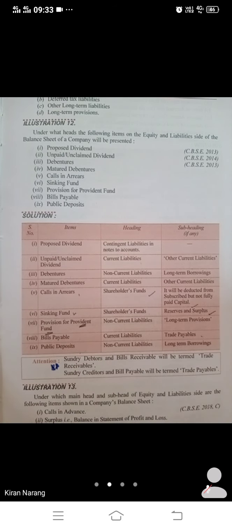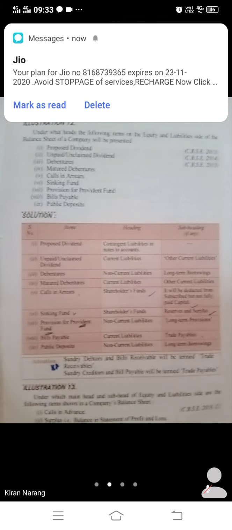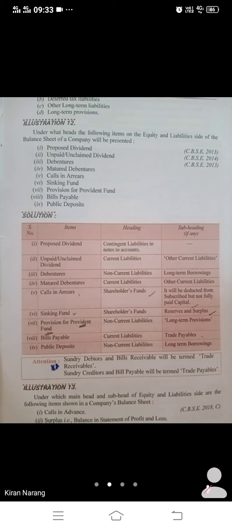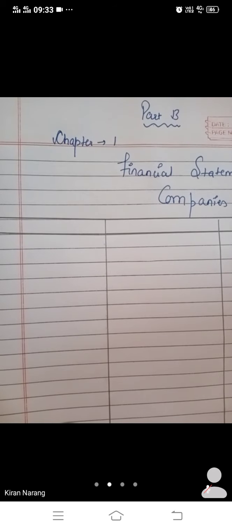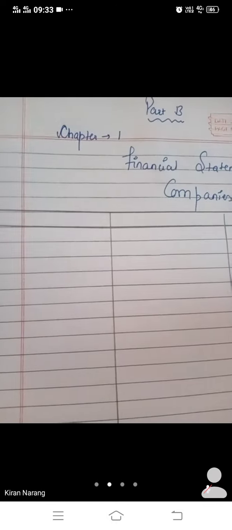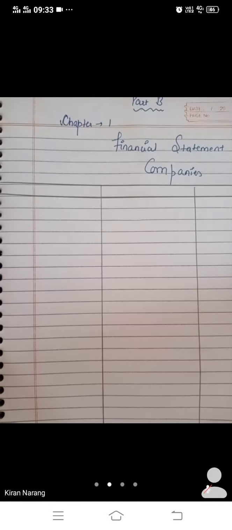So these types of questions will come. And what you have to do is prepare a proper list of these items with their heading and subheading. Just have a look: Chapter 1, Financial Statements of Companies. We are going to prepare a list now, with the help of all the illustrations.